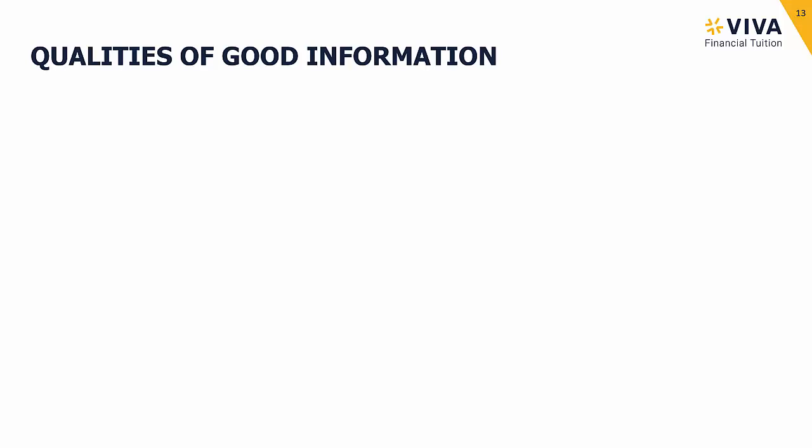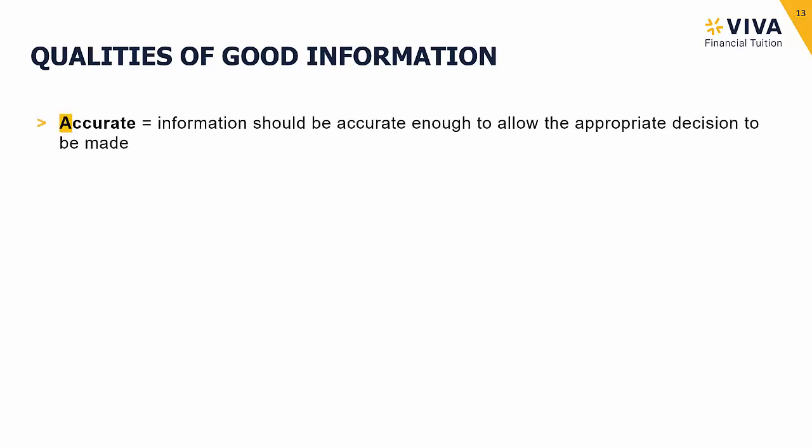So I suppose what we've got to consider as management accountants is that we make sure we are providing that good information. Now, we have a useful acronym to help us remember the characteristics or qualities of good information. This acronym is ACCURATE, and it does actually start with the A for accurate.